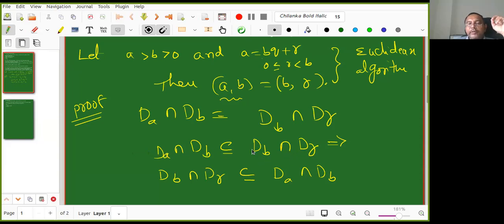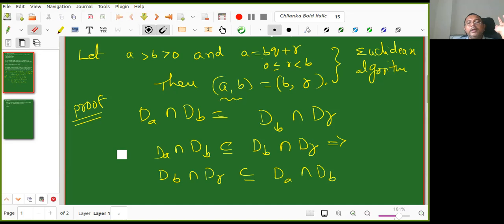So that is okay. What we need to show is, if X is here, then X is here. But X is here means it is in DA as well as in DB. But I want to show that it is here, that means it is in DB as well as in DR. But is it necessary for me to show it in DB also? No, right? It is already in DA and DB. So in this entire proof, what I need to show is that X belongs to DR. These are the things I'm telling.